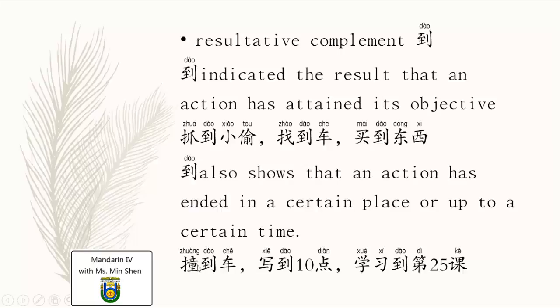For example, 撞到车, bumped, and reached the car. 写, write, 写到10点, write and ended at a certain time, 10 o'clock. Continue writing until it's 10 o'clock. 学习到第25课, continuously study until reaching a certain place, which is lesson 25.